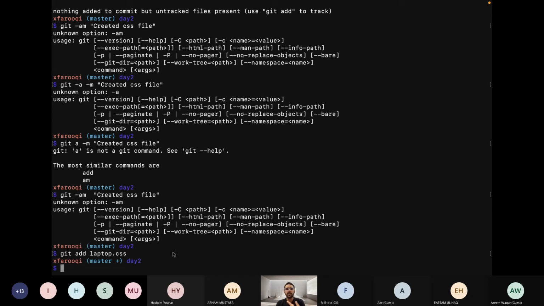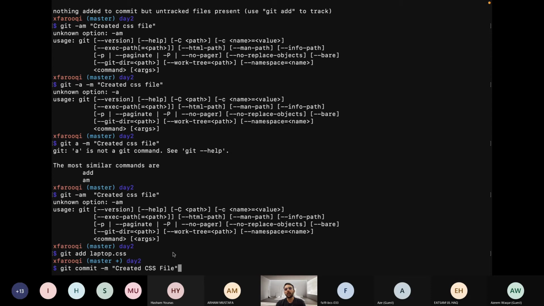Now I want you to take the snapshot of this file. To take the snapshot, we give another command. The command is git commit -m "created CSS file". Previously, when I ran the git commit command, I just wrote git commit and it loaded VS Code.